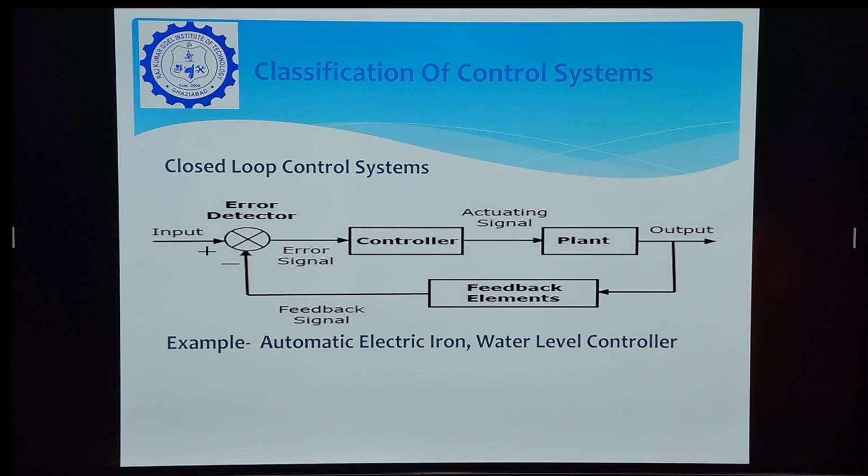We can understand closed loop control system with the help of automatic electric iron. As the temperature of the sole of the iron goes up, through the sensor the feedback goes to the input and the power supply is off, and vice versa. Same in the water level controller. As the water level goes up and down compared to the reference, the feedback comes to the input and the level, we get the desired level.